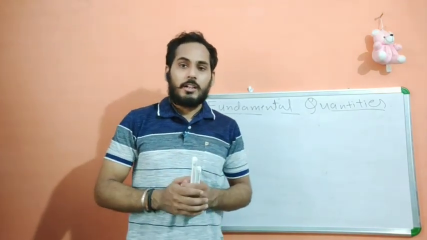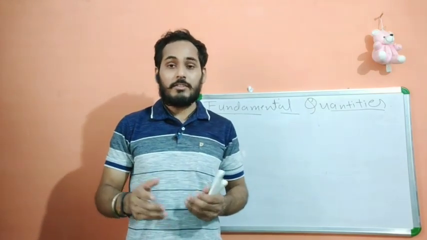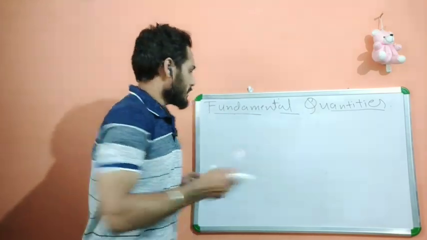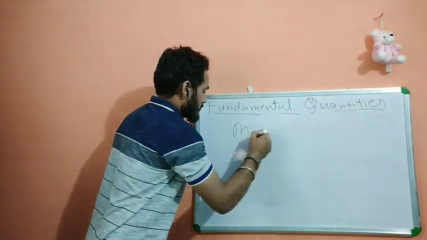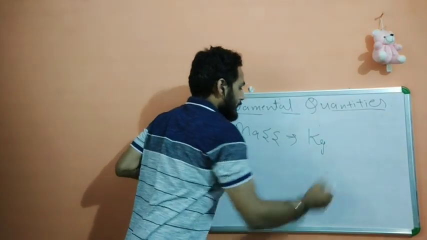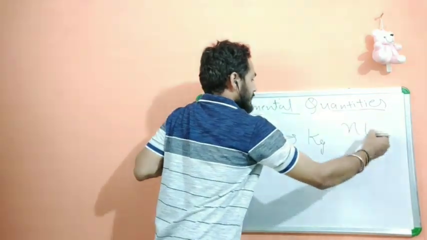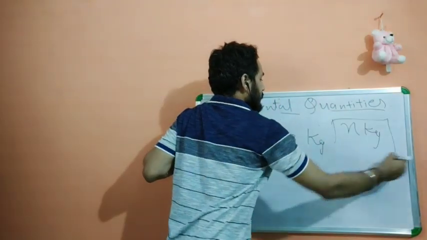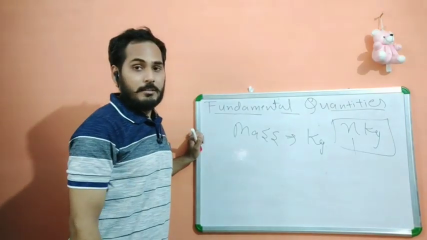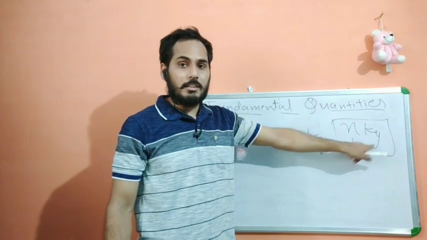Independence means we have to take only a single unit along with the measurement, that is, the numerical value. Take the example of mass. Mass we have to calculate in kg, so the unit will be kg, whatever the value is. For example, x kg, where x is the numerical value and kg is the unit. So here we came to know that only a single unit is along with it.